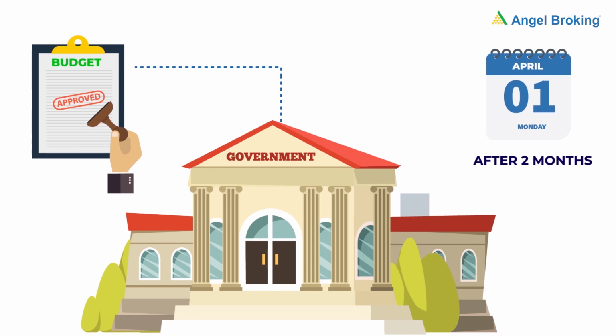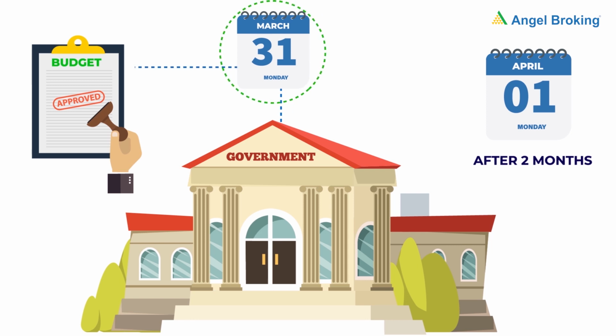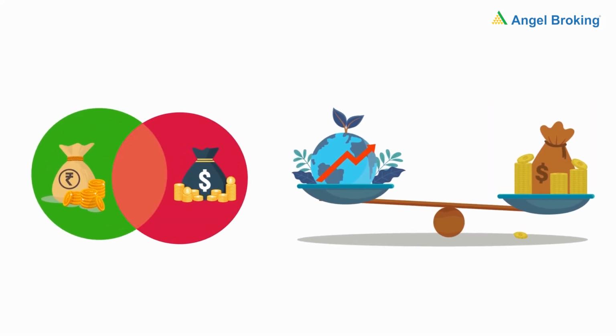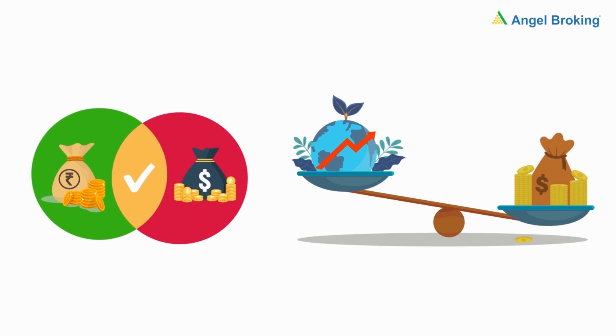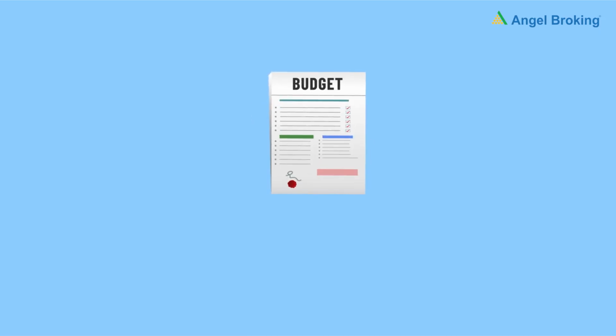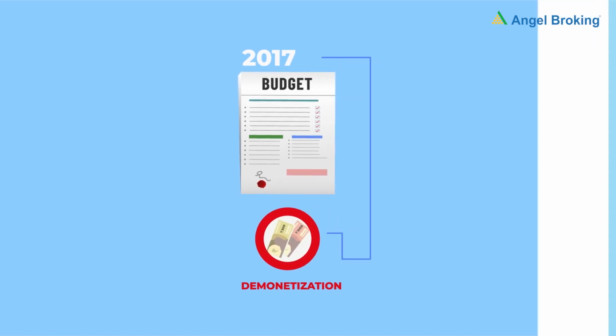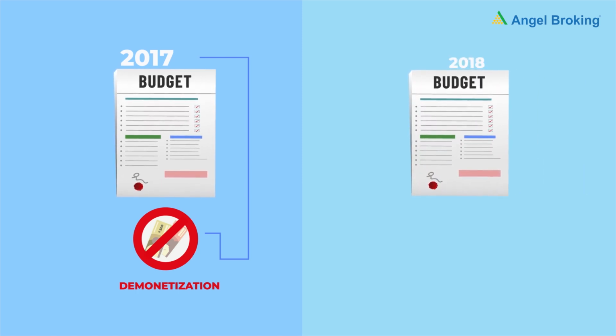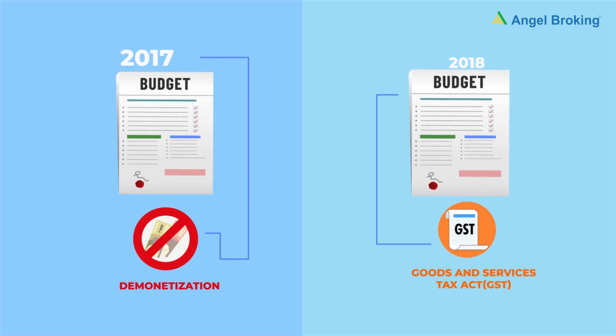This is because in India, the financial year ends on 31st March, till which point in time the previous budget is applicable. हर बजट में कॉमन फीचर्स होते हैं, पर हर बजट में कुछ यूनिक बातें भी होती हैं. For example, the 2017 budget was important as it was the first budget after the demonetization of old 500 and 1000 rupee notes. The 2018 budget was important as it was the first budget after the introduction of the Goods and Services Tax Act, that is GST.